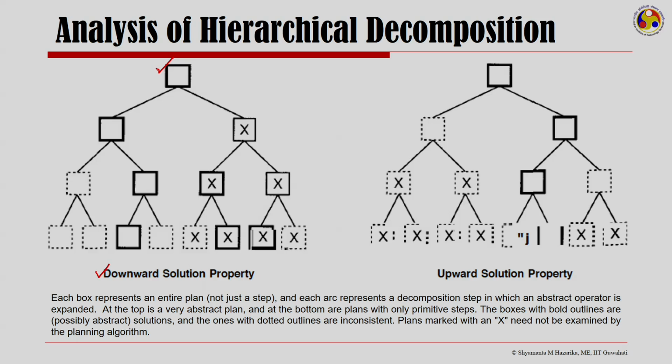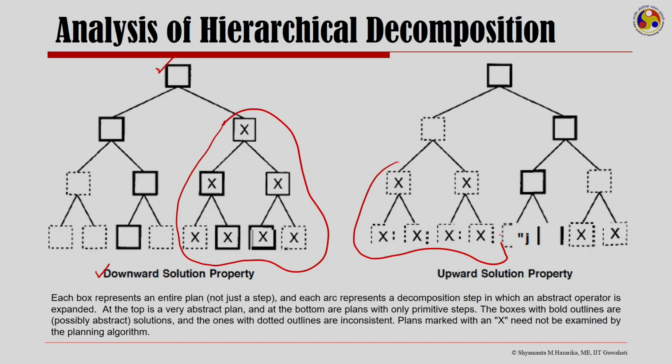Now, we can see that here we have the downward solution property, where given an abstract solution, we can prune away all other abstract plans from the search tree, and in the upward solution property we can prune away all descendants of an inconsistent plan. So, here we could prune away all of this.